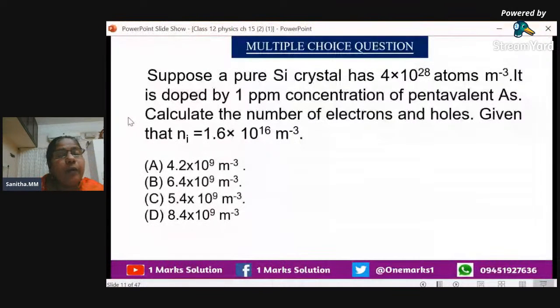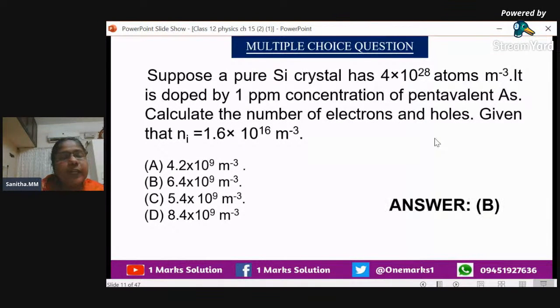Ni here is 1.6 into 10 raised to 16. So we can just square it. You will get 2.56 into 10 raised to 32 divided by 4 into 10 raised to 22. So the answer you will get is 6.4 into 10 raised to 9. So the answer will be B.